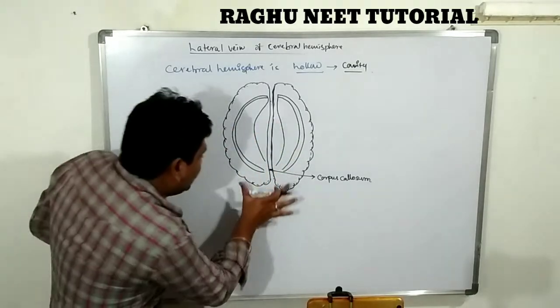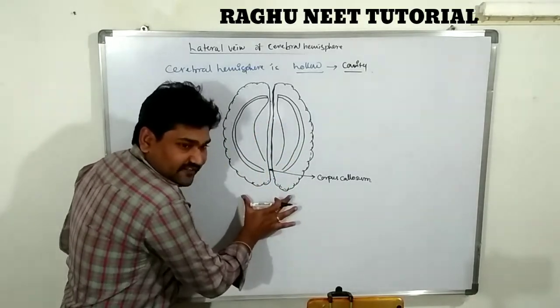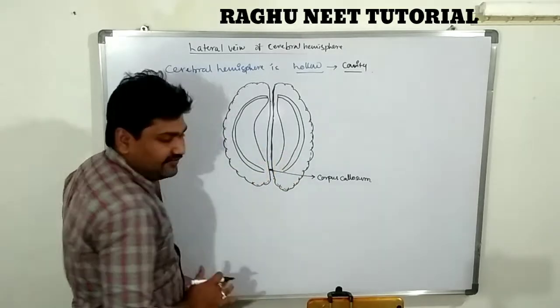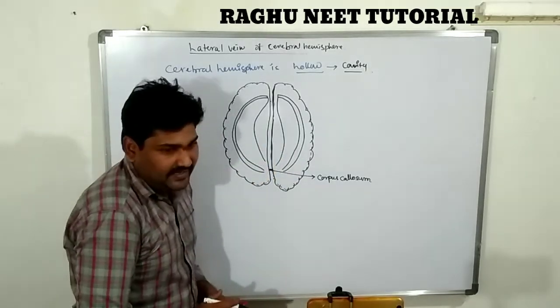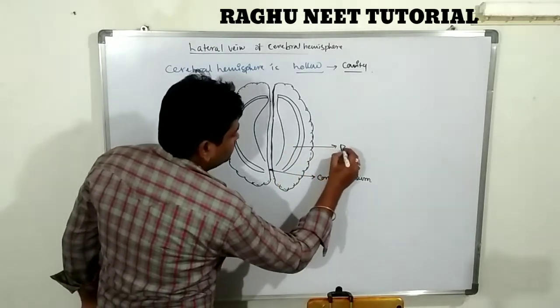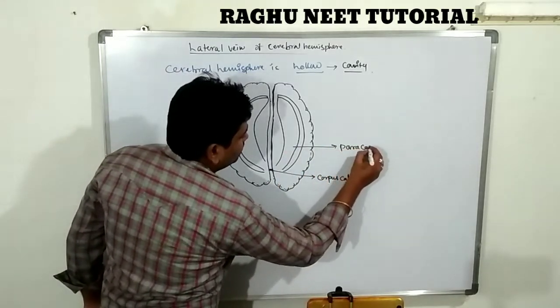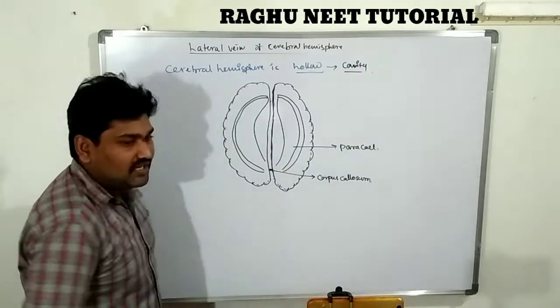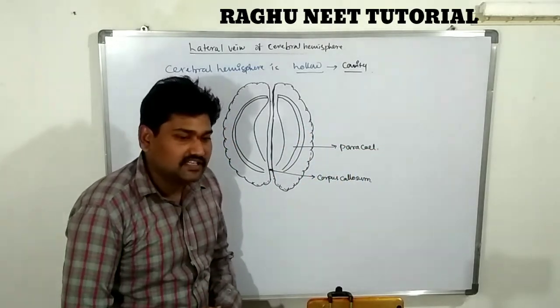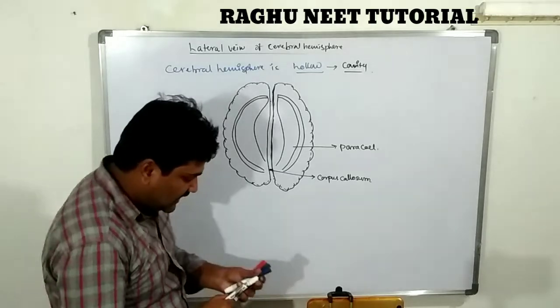So this is the cerebrum, known as the forebrain. The dorsal view of the brain has a cavity. The cavity is known as the paracoel. The cavity is producing or secreting a fluid that is called cerebrospinal fluid. The fluid is known as spinal fluid.